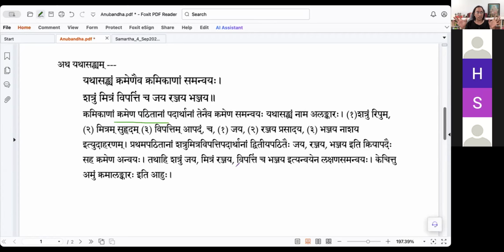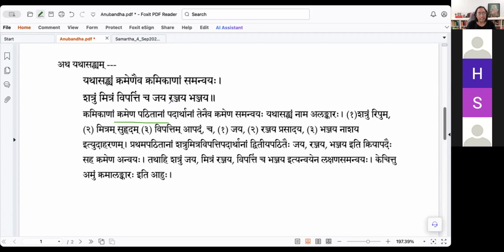So there are 2 lists of words, and in the same order in which the first list has been read, the second list anvaya has to go in the same order. That is called yatha sankyam. As it is enumerated, it has to be. So yatha sankyam anatikramya, without crossing that order. No? So yatha sankyam kramena iva kramikanam samanvayaha.